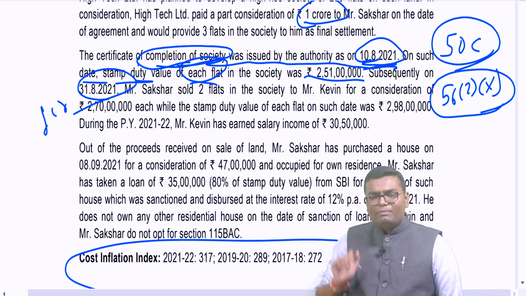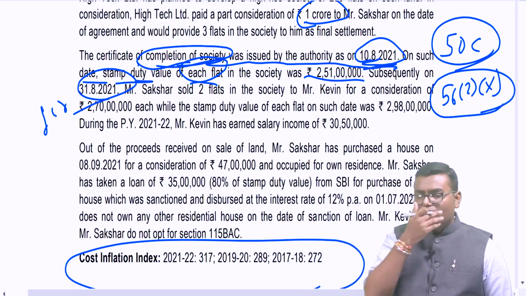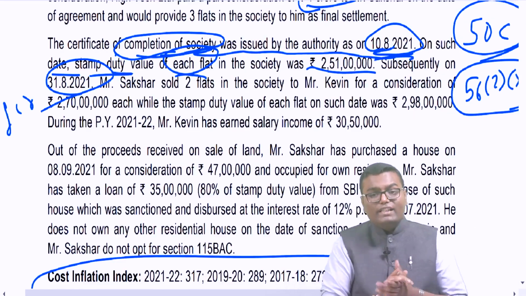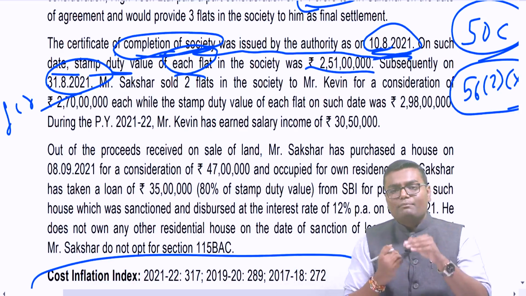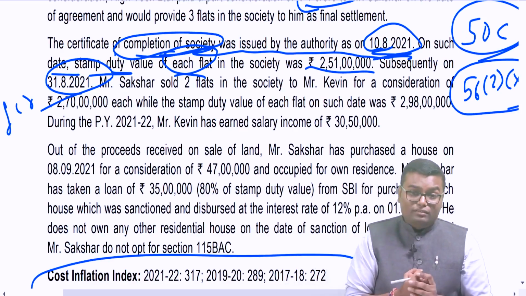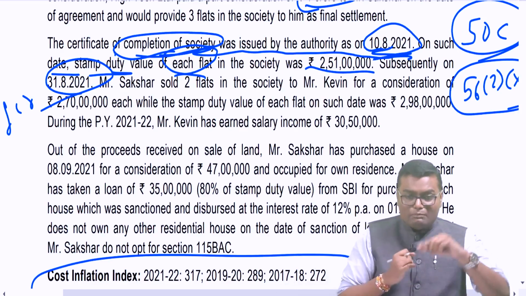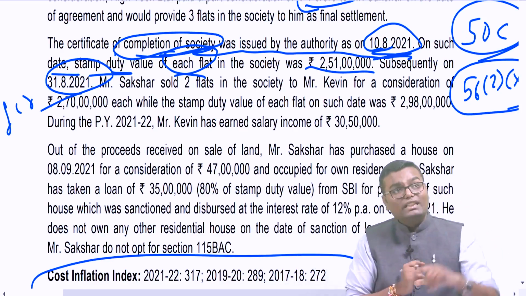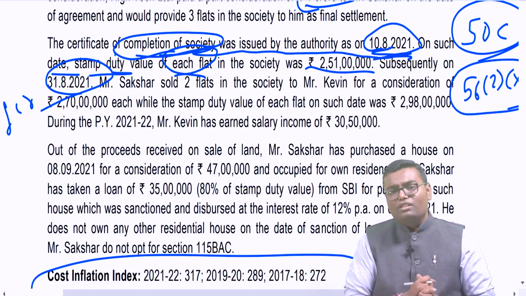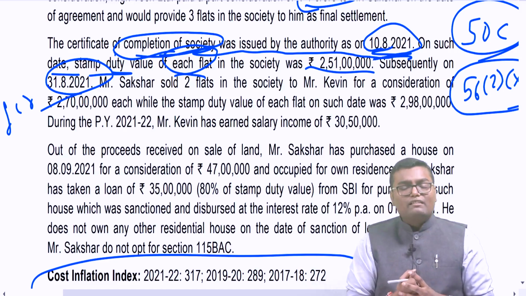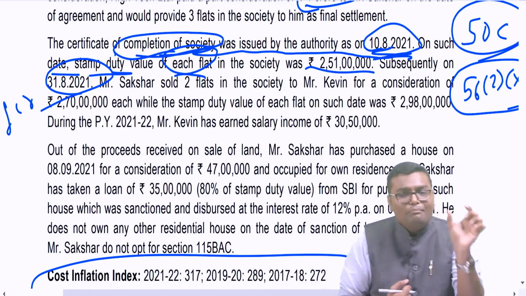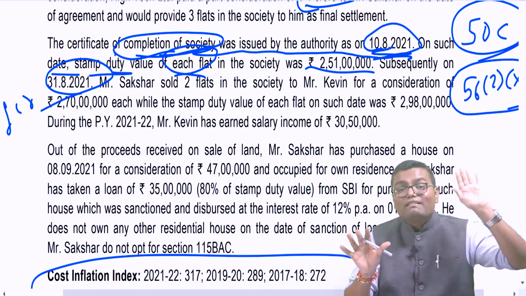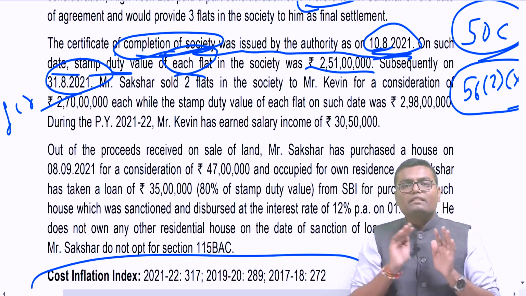For the buyer, let us keep it pending as of now. Let us pick up first of all the seller. Section 50C says that if you transfer any capital asset at a value lower than stamp duty value, and if the stamp duty value is more than 110% of actual value, then that stamp duty value will become full value of consideration.